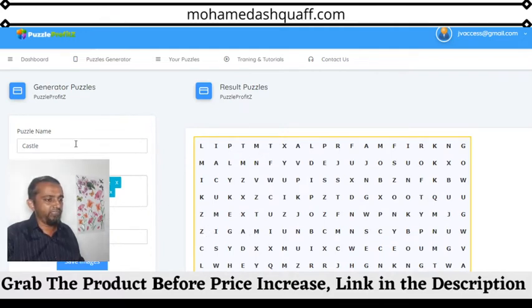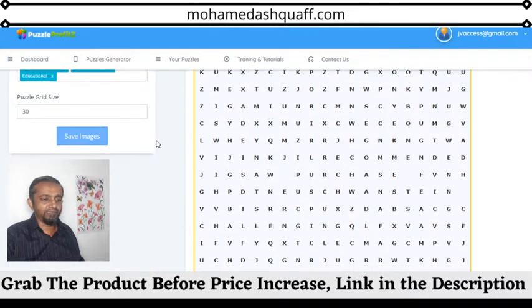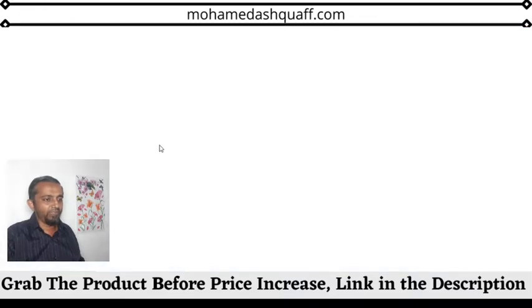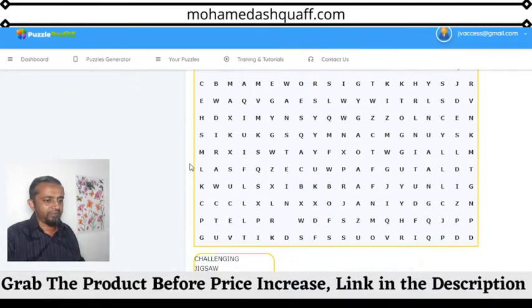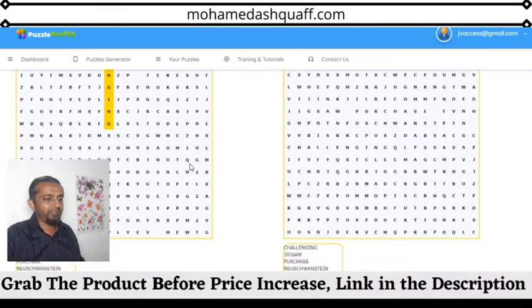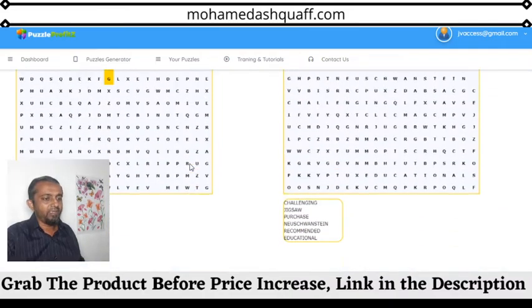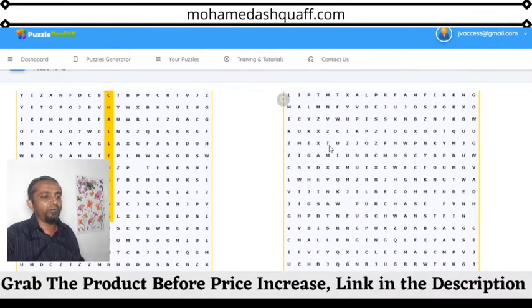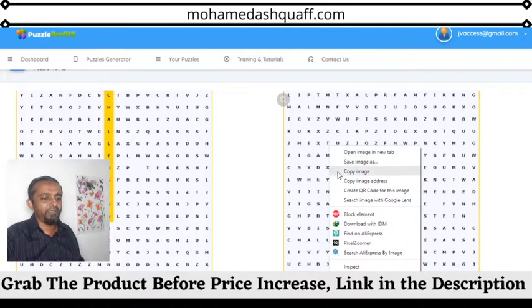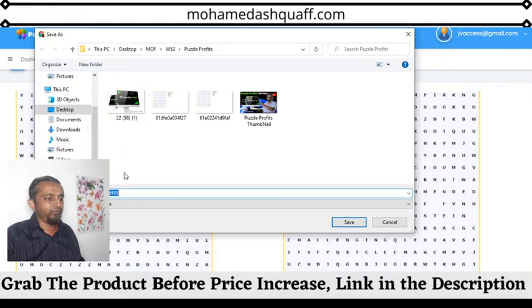Now if you want to make any changes to this, you cannot do anything here. Even if I change the grid to 30, it's not going to happen. You have to go back and create your puzzles as much as you want. It gives the same thing, and you can see the puzzles are down here. What you have to do is download all these by right clicking and saving the image or copying the image, and save it to any of your folders. For example, I'm saving here.